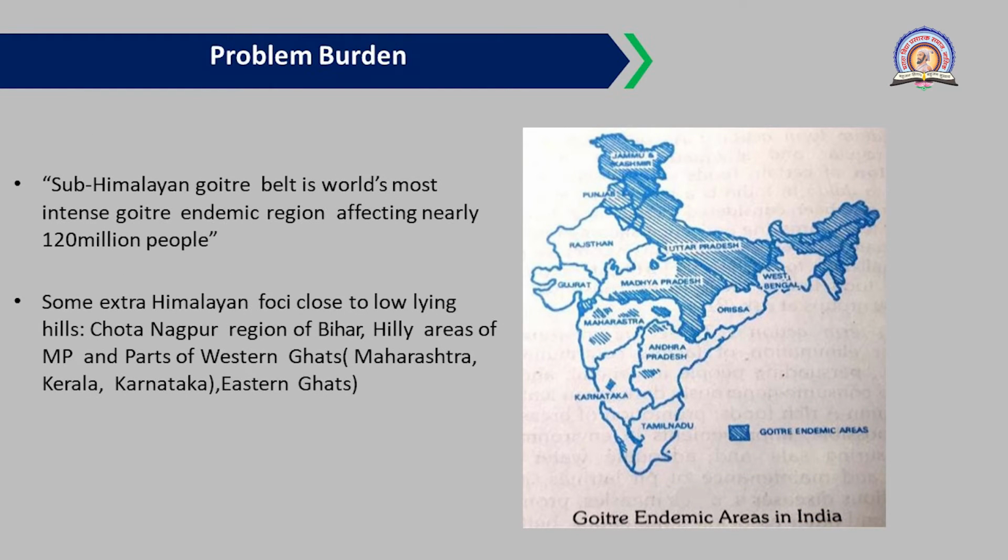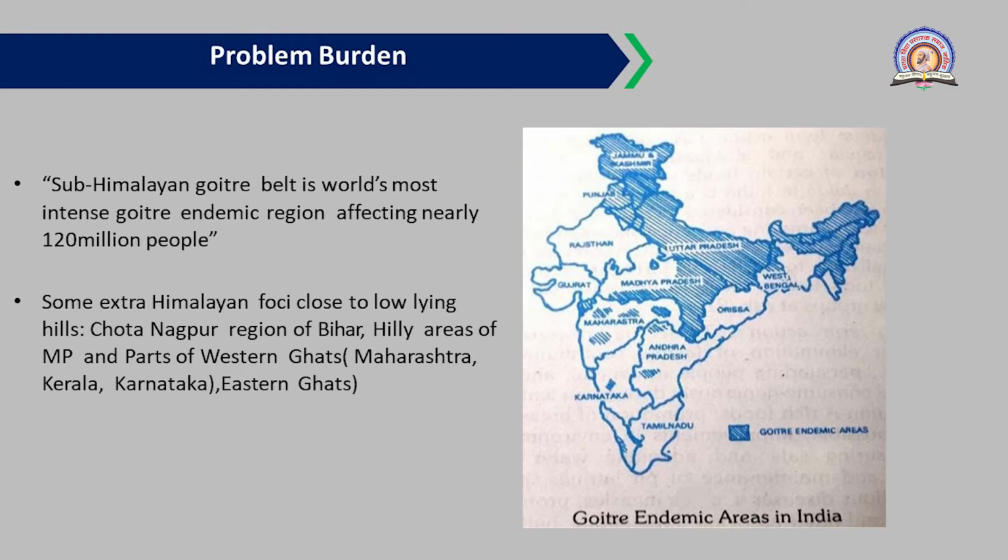So we'll see the sub-Himalayan goiter belt is the world's most intense goiter endemic region, affecting nearly 120 million people. You can see the highlighted part in the diagram in blue color, that is called the sub-Himalayan goiter belt. This is the most affected area due to iodine deficiency. This area is called the goiter belt because goiter, the most common iodine deficiency disorder, is observed here. Nearly 120 million people are affected here nowadays.